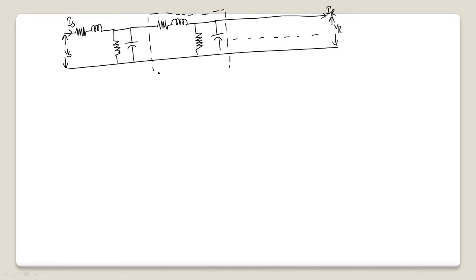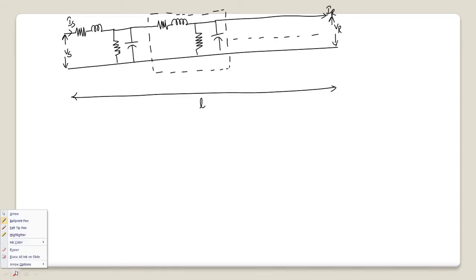Considering the length of the transmission line as L, with all 4 parameters distributed, this small length is delta x out of the total length.